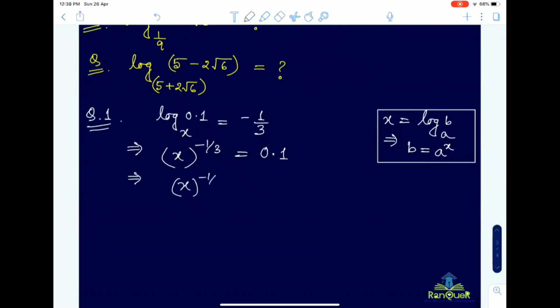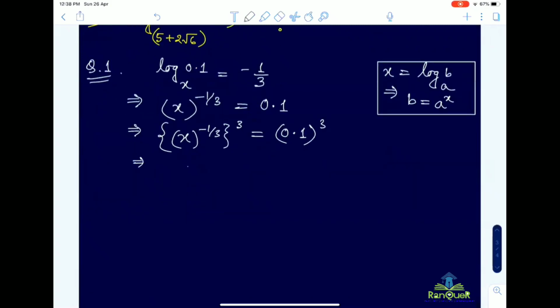If you cube both sides, you will get x to the power minus 1 equal to 0.001. So x to the power minus 1 means 1 by x.